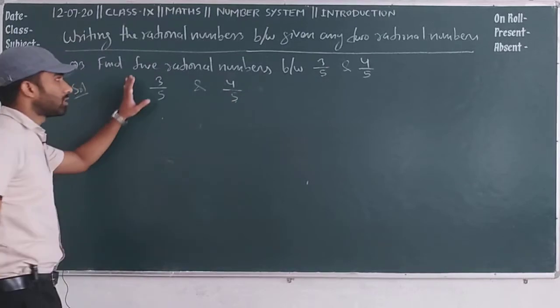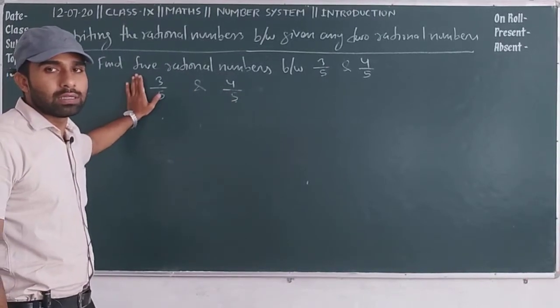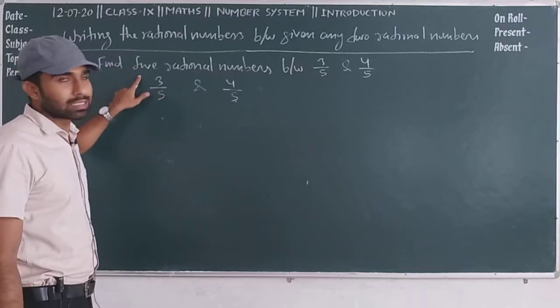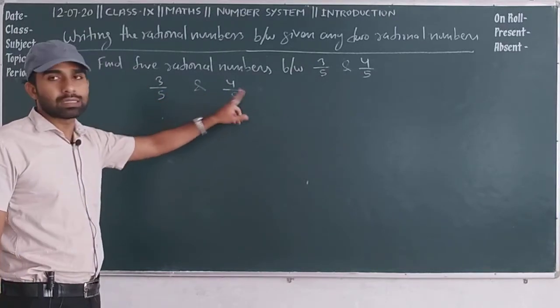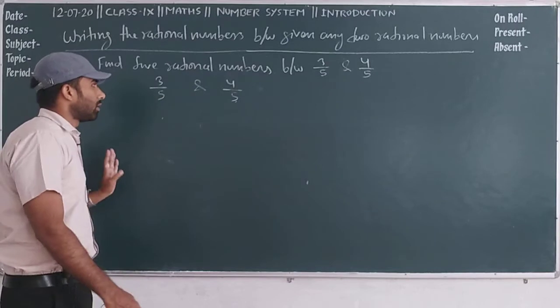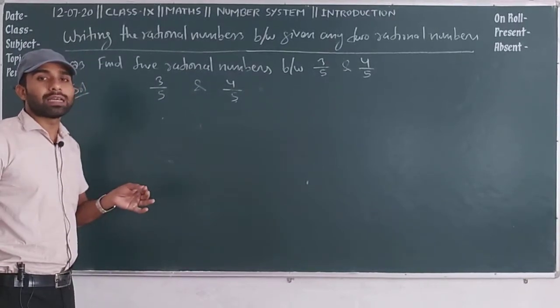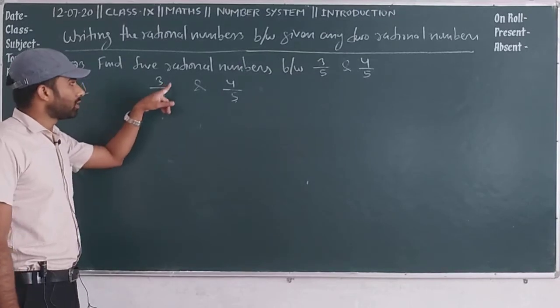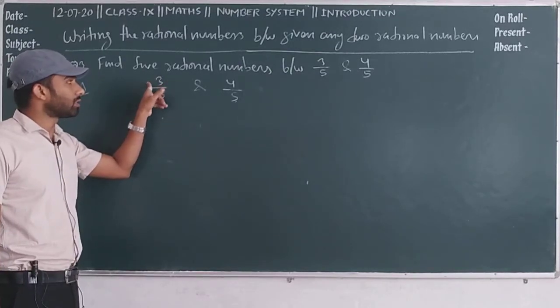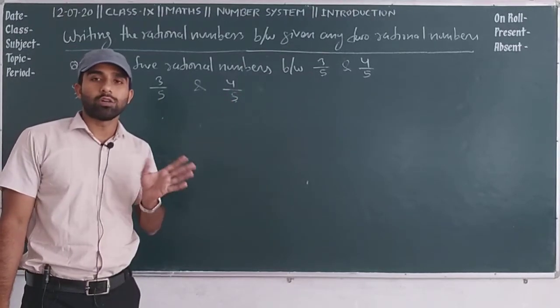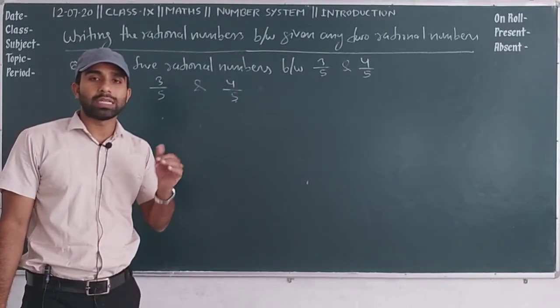So how many rational numbers do we need to find? 5. Consider one more than 5, it means 6, and multiply each rational number by 6. First of all you will justify verbally: when you multiply by 6, 6 threes are 18 and 6 fours are 24. So how many rational numbers come between 18 and 24?